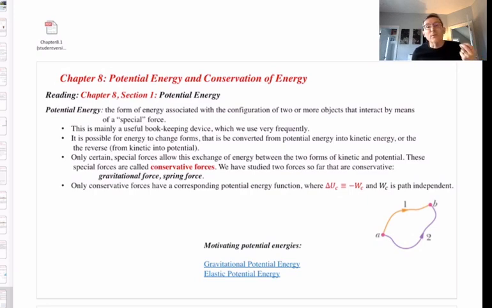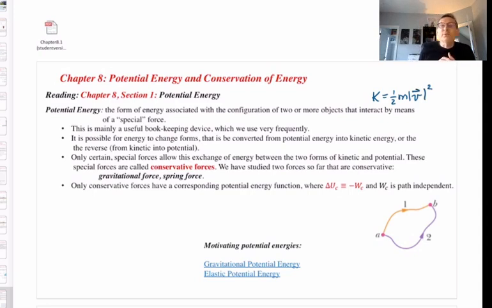Kinetic energy, remember, was the form of energy a particle has simply because it's moving. And the formula for kinetic energy, capital K, is 1/2 times the mass of the particle times the magnitude of its velocity squared. That's kinetic energy, the energy of motion.